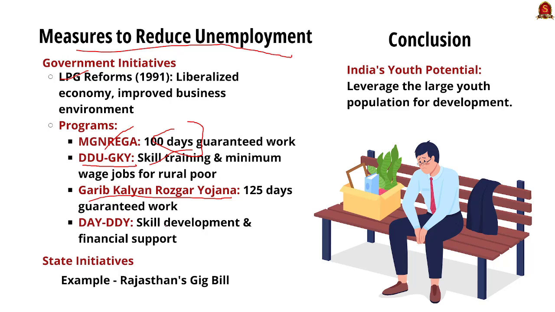It focuses on skill development and financial support basically, and certain important state initiatives like Rajasthan's gig bill aid in addressing the unemployment problem in the state. These kinds of examples will be very helpful in quoting in GS Mains, so have a note on it. See, India's ultimate problem of unemployment can be tackled only by leveraging the large youth population for development. So with this, let's move on to the next topic for the discussion.